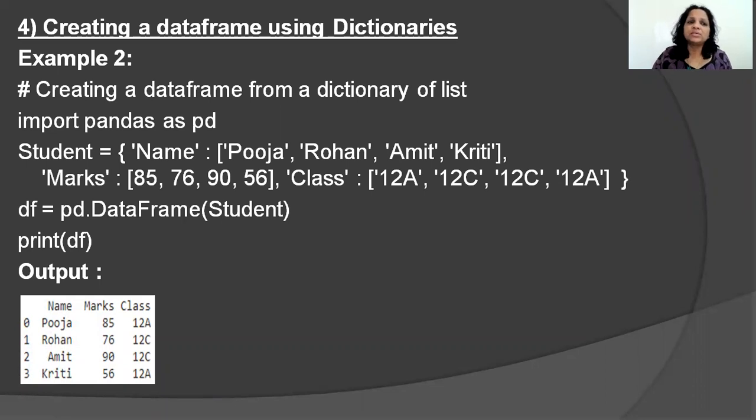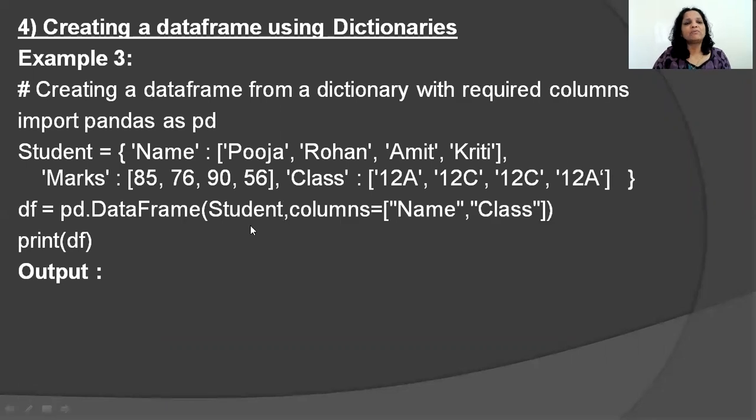Okay. Now, the next question that arises is, what if I have a dictionary which consists of the keys name, marks, and class, but when I'm creating a data frame, I don't want all 3. Maybe I want only 1, or maybe only 2. I'll show you that in the next example. I've taken the same dictionary which consists of name, marks, and class. But when I'm creating a data frame, I have specified columns as name, comma, class. What does that mean? I'm only interested in the keys called name and class. That means I'm ignoring the key called marks.